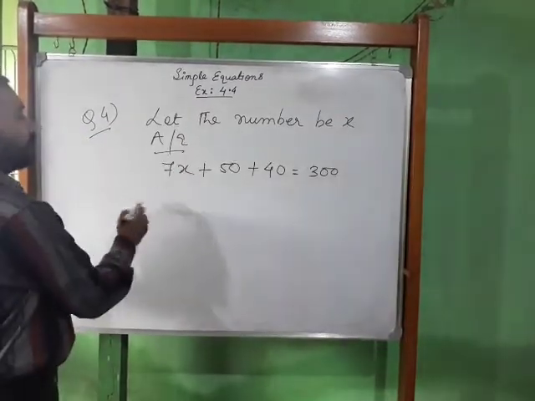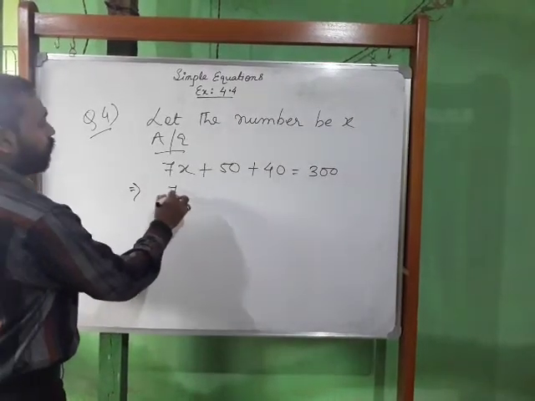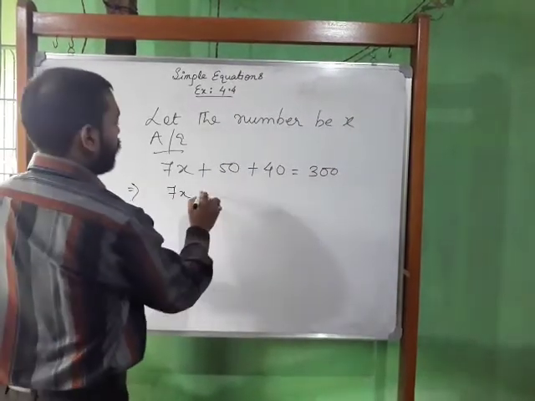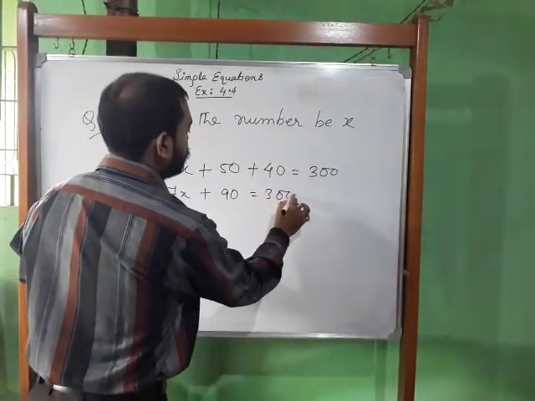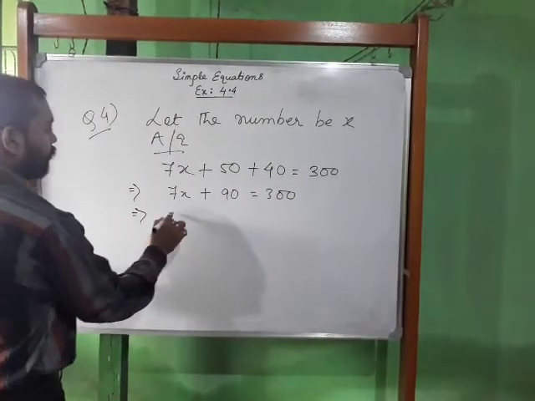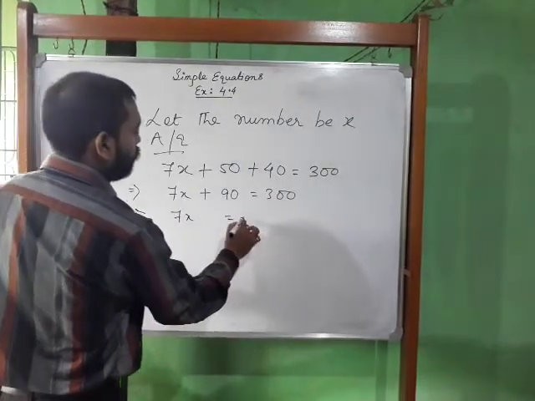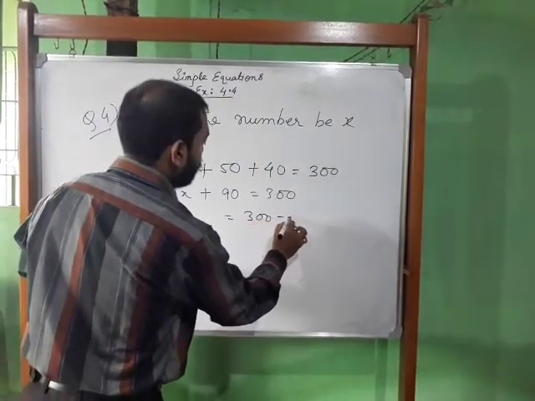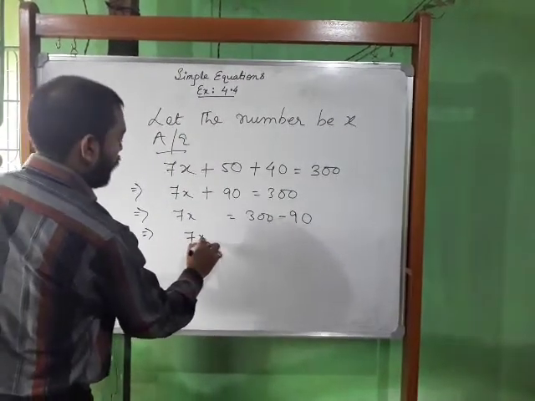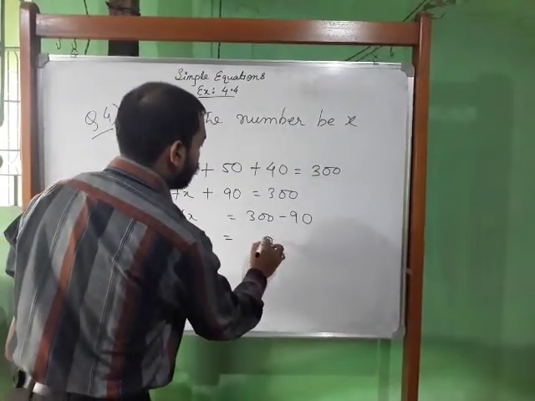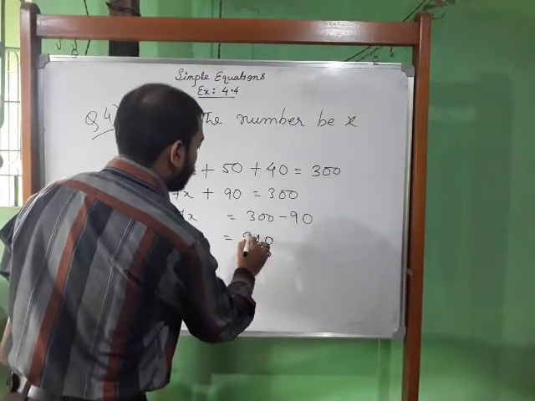Now let us find the value of x. 7x, 50 plus 40 is 90, equal to 300. So 7x equals 300 minus 90. 7x equals 210.